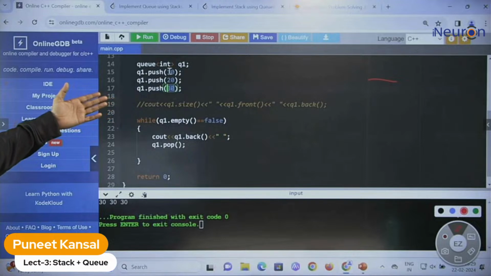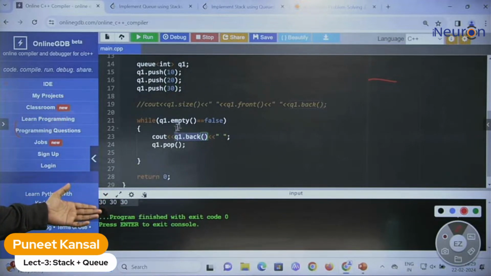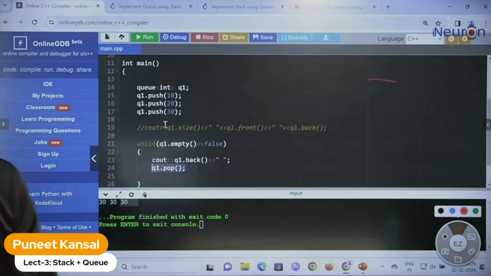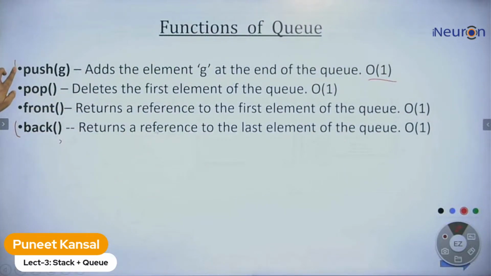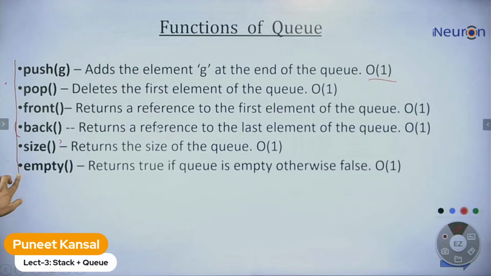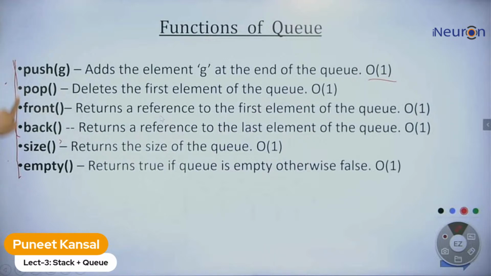So we are deleting from the front. We deleted 10, then 20, then 30. But every time we printed, the back element was 30 only, because we were popping from the front, and we can pop from the front only because this is a Q. These are the operations we discussed: push, pop, front, back, size, empty. These are the only operations you need to know. All are taking constant time to execute. This is important.